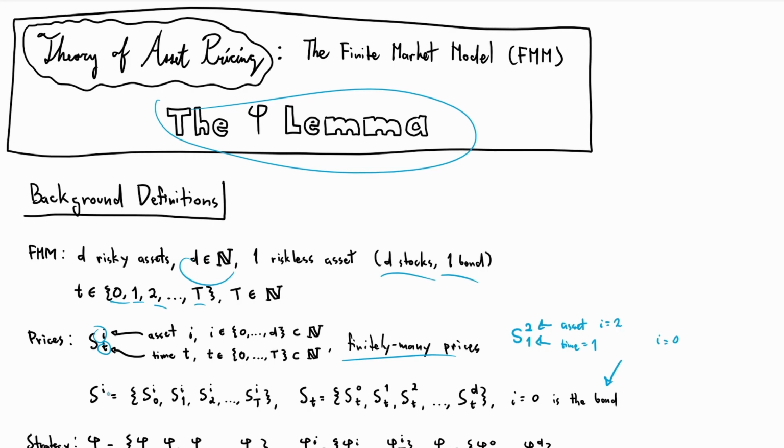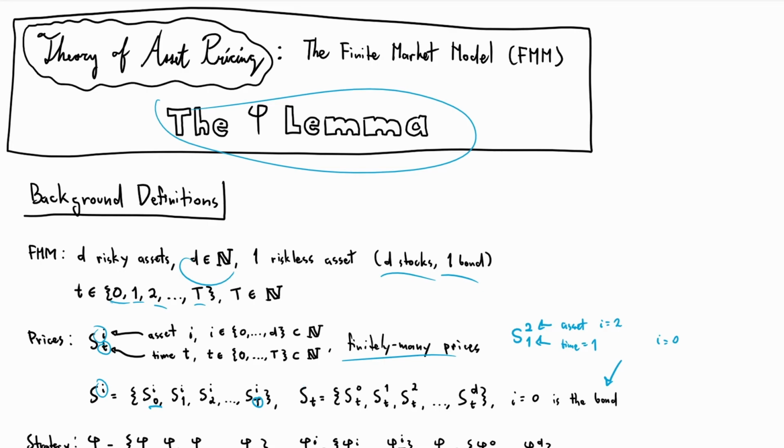If we leave out the subscript, which is the time, and we're only left with the superscript, which is i, the index of the asset, then what we have is a vector of the prices of that asset from time 0 all the way up until time T. Similarly, if we leave out the superscript and we have the subscript little t, then we're looking at the prices of all of the assets at time t. That's the vector. All right, cool.